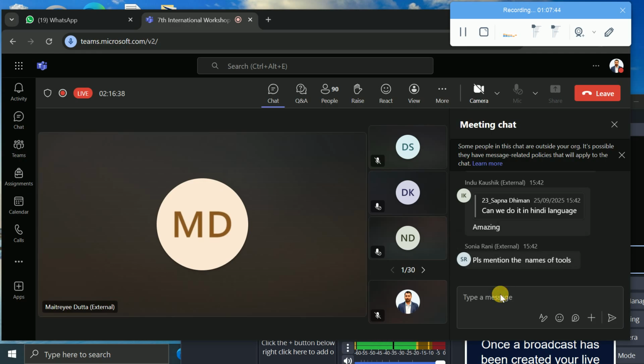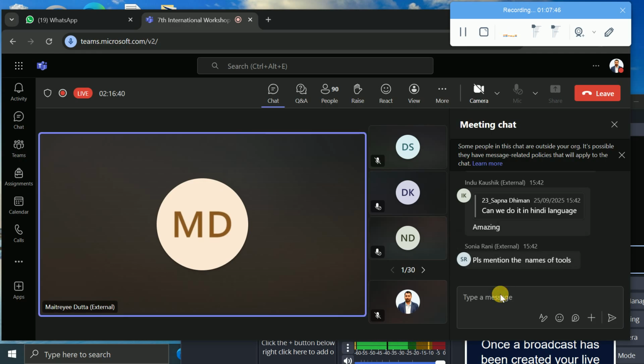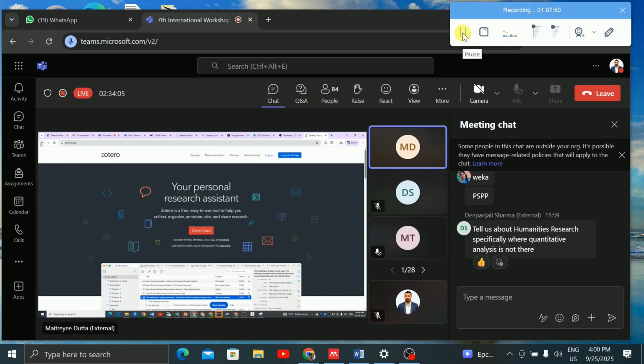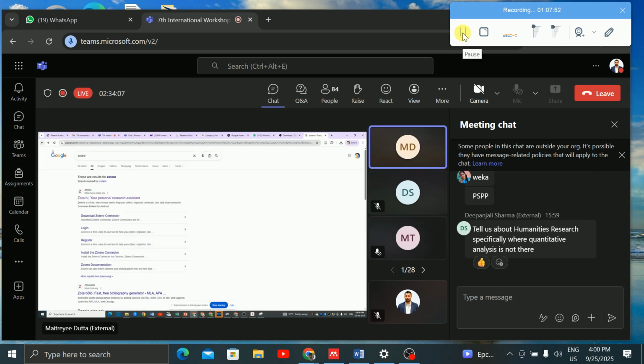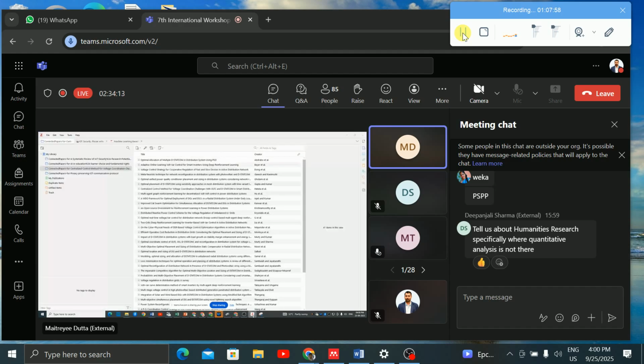We can just take a 5 minute break, so that after 5 minutes we can continue directly from here, or you can download the Zotero connector, right? When you download Zotero, the Zotero screen will automatically come, right? Since I have my own libraries and many papers in Zotero, it is showing me such different papers, right?